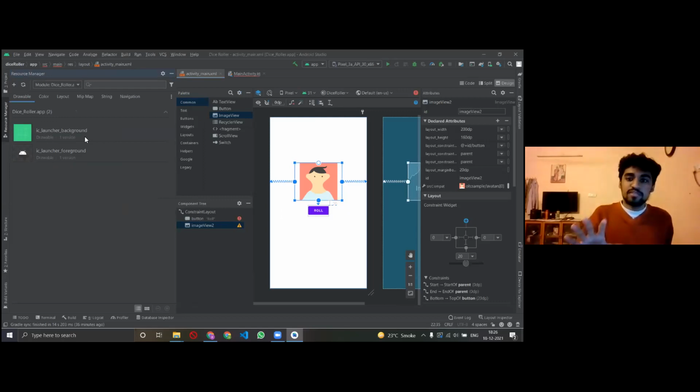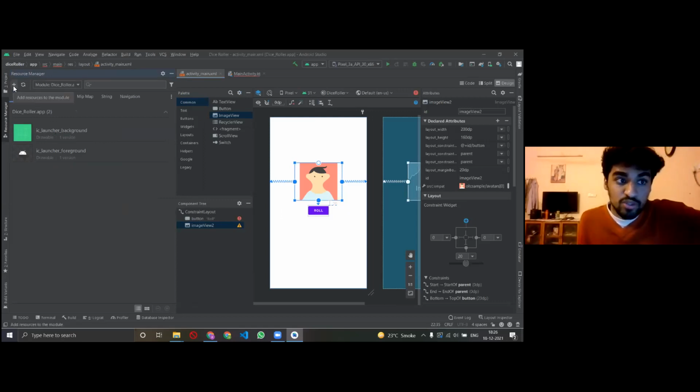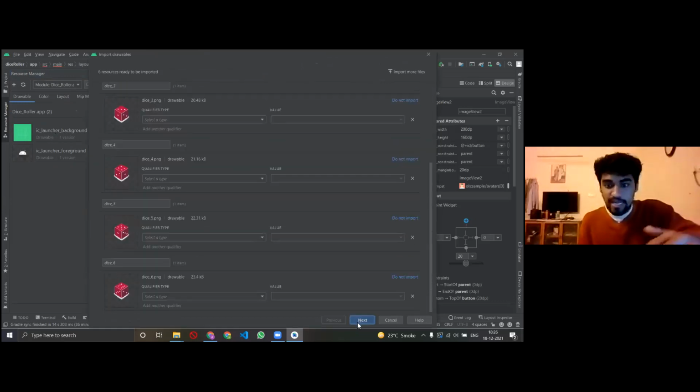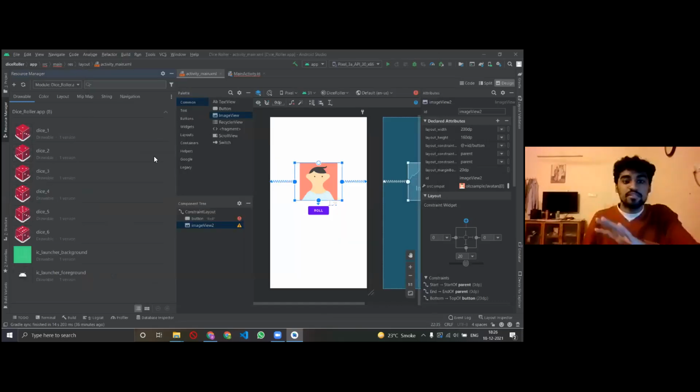Resource manager would just tell me कि आपको जो resources चाहिए ना वो आप provide करो. So मेरे को images के resources चाहिए, so I'm providing that. Click on the top left corner plus and import all the drawables. Import all the images. These are my images. I'll select them and click OK. Right, so all my images are now imported, and I'll click next and import. That means I now have all the images in the app.